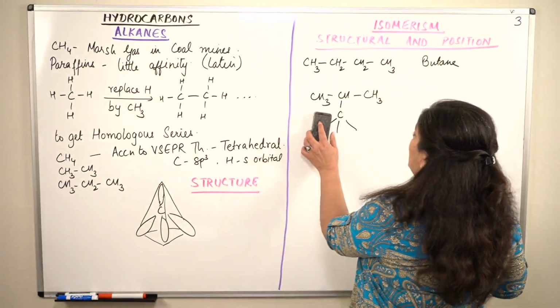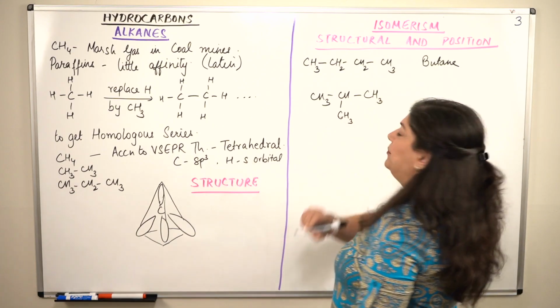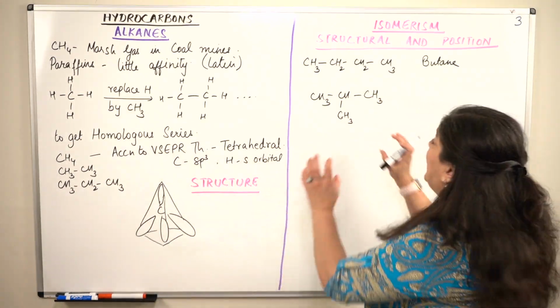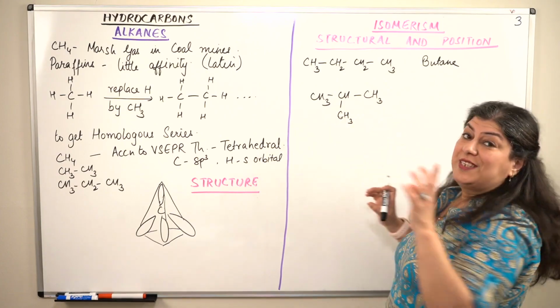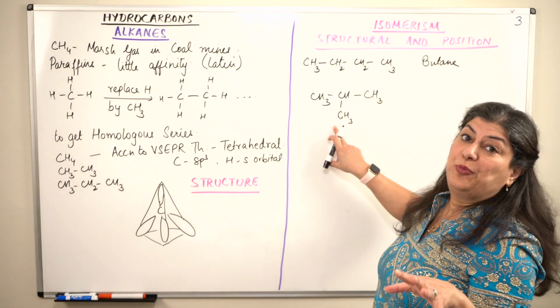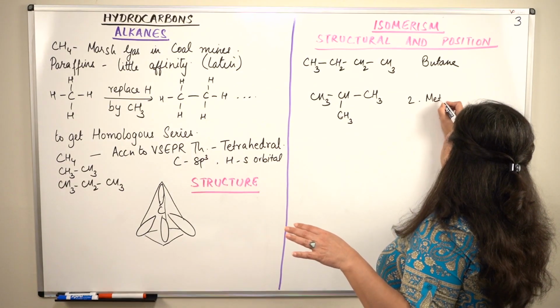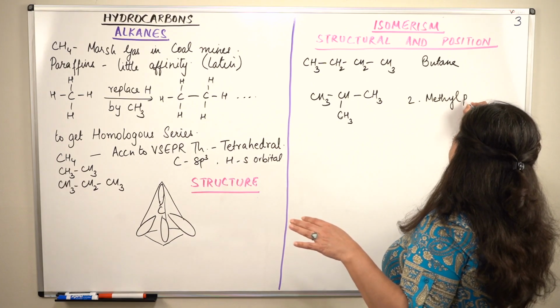Just to avoid using so much space, I'll write CH3 here. You have done nomenclature. This is 2-methyl propane, right? This is 2-methyl propane.